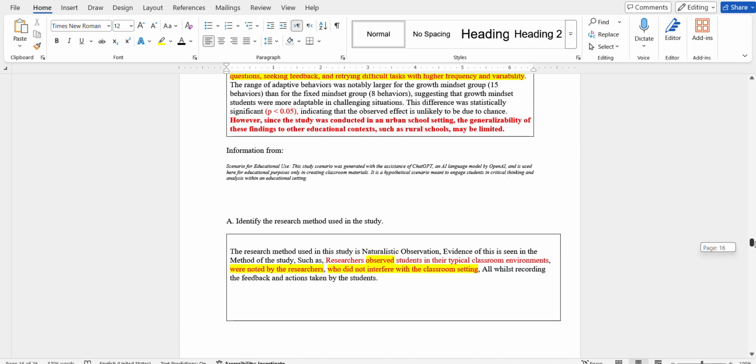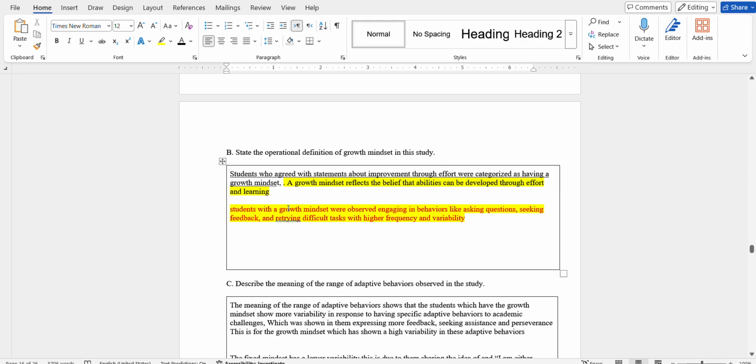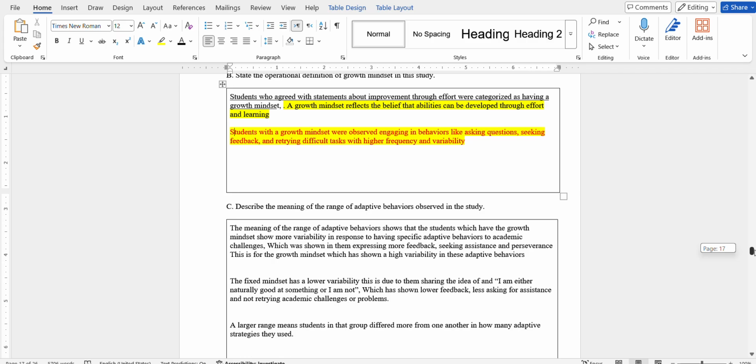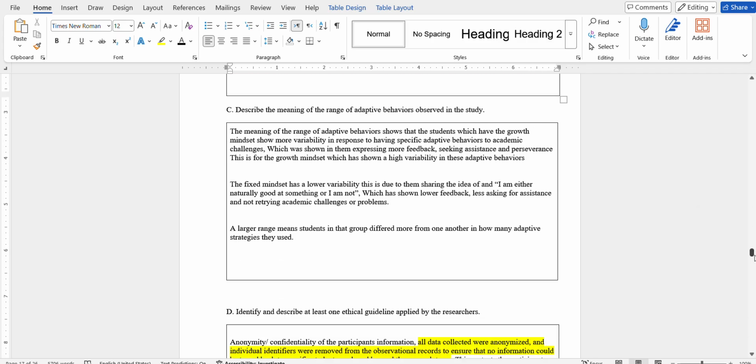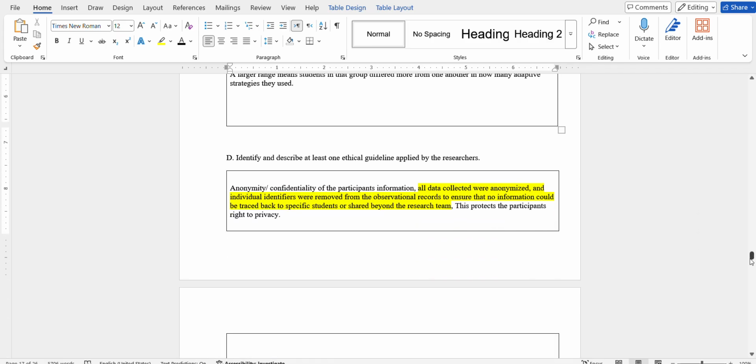Students with a growth mindset were observed engaging in behaviors like asking questions, seeking feedback, and retrying difficult tasks with higher frequency and variability. I added a larger range, since that group differed more from one another in how many adaptive strategies they use.